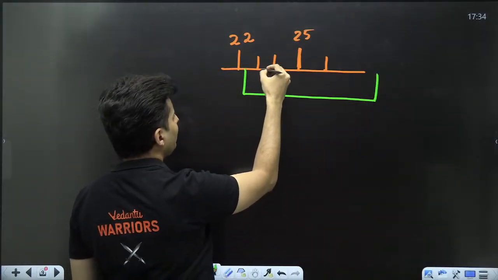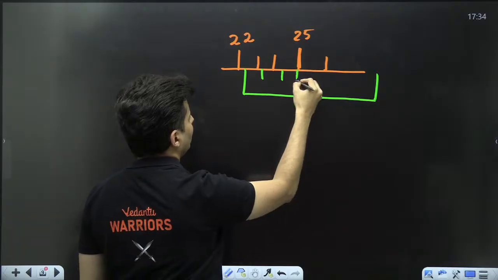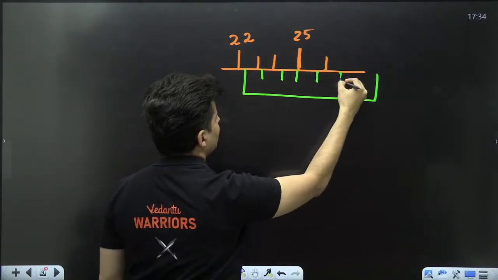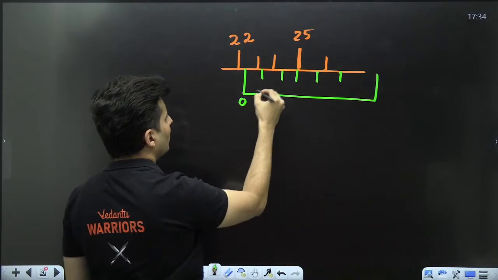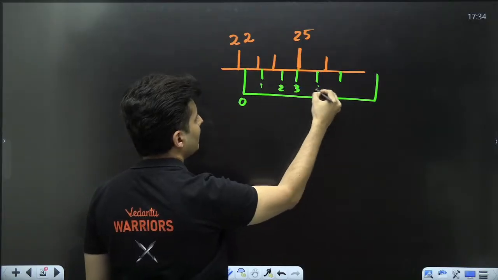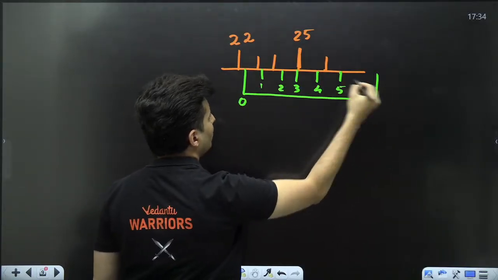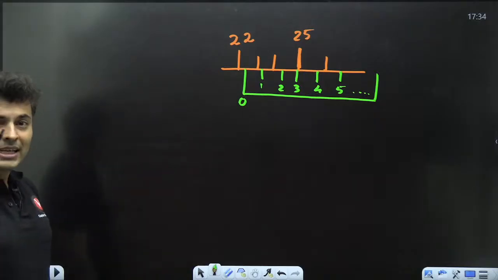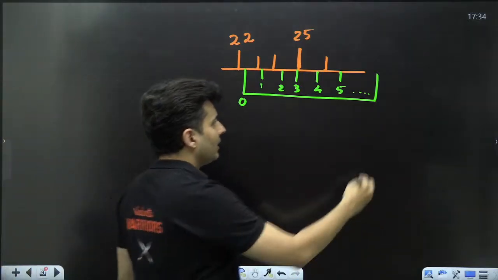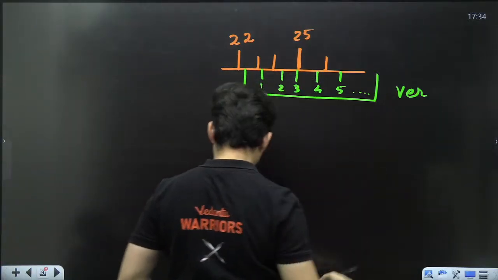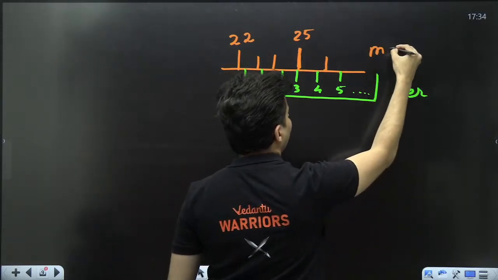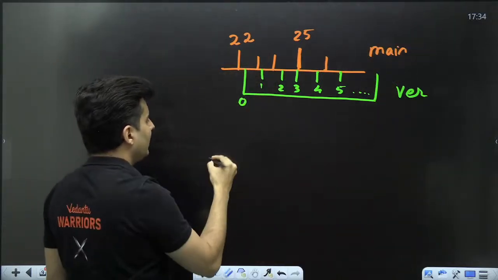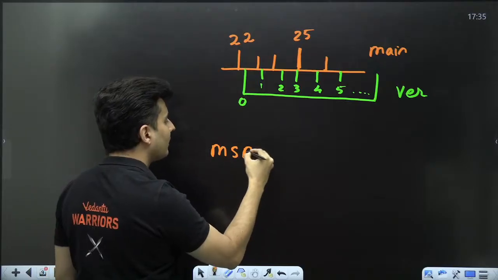Maybe it is something like this. Maybe this is 0, this is 1, this is 2, this is 3, this is 4, this is 5, and so on and so forth. Then if this is your vernier and this is your main scale, then the main scale reading